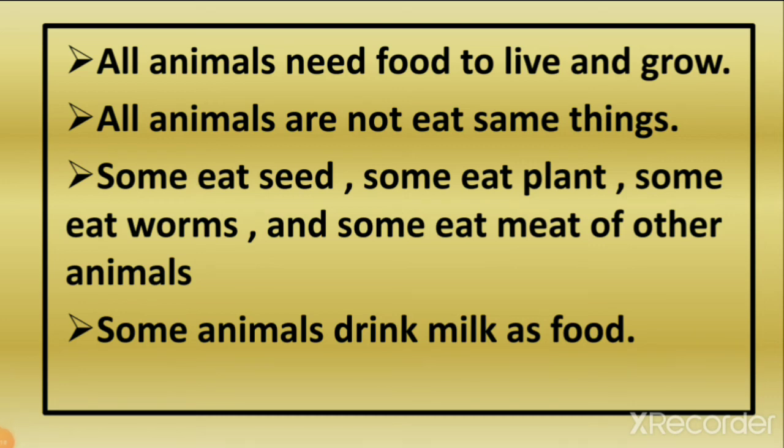Some eat seeds, some eat plants, some eat worms. Worms means small insects, and some eat the meat of other animals. We call it flesh. Some animals drink milk. So in this lesson we learn what animals eat and how they are different from each other by their eating habits.